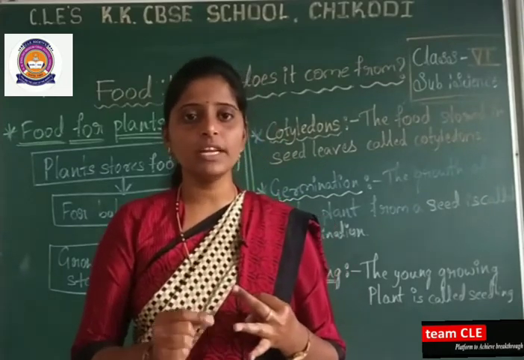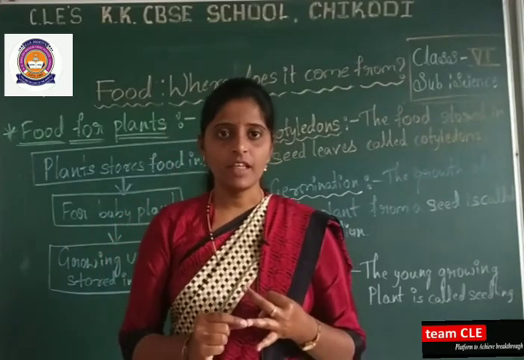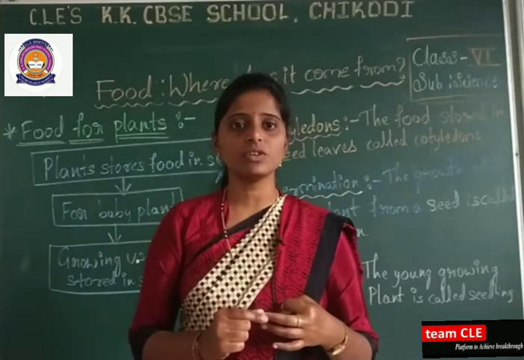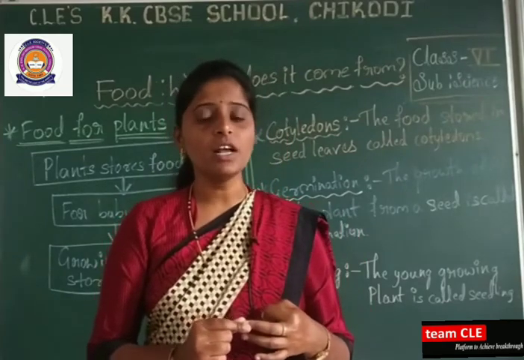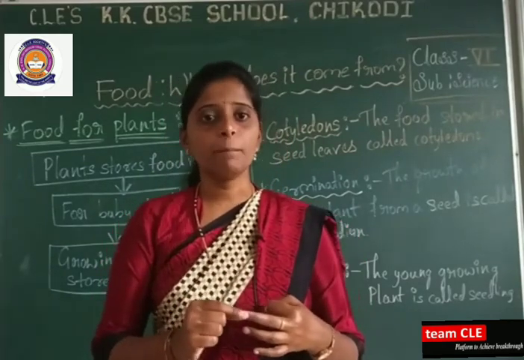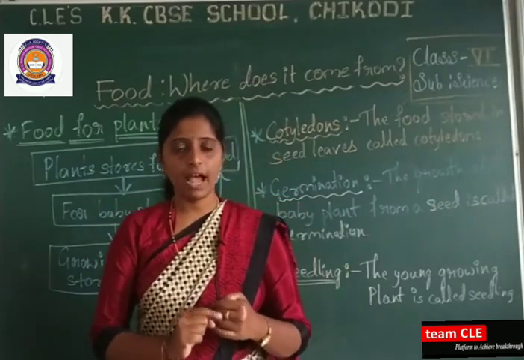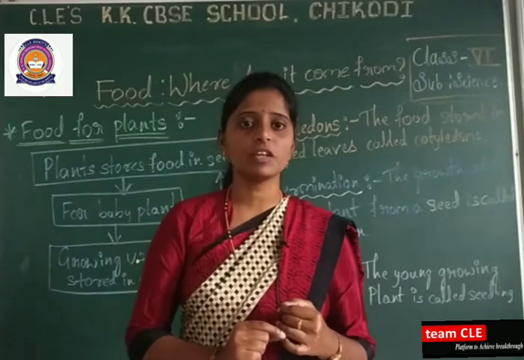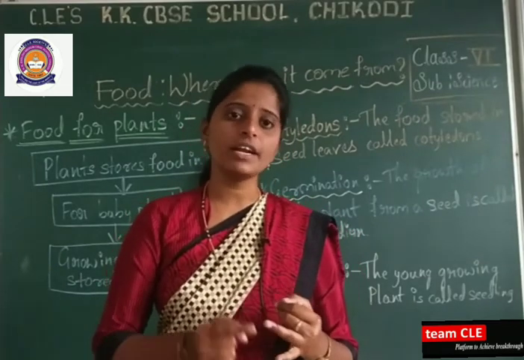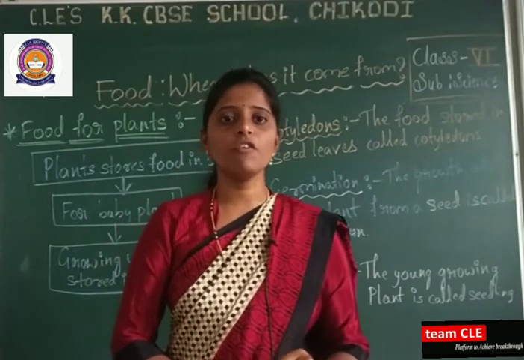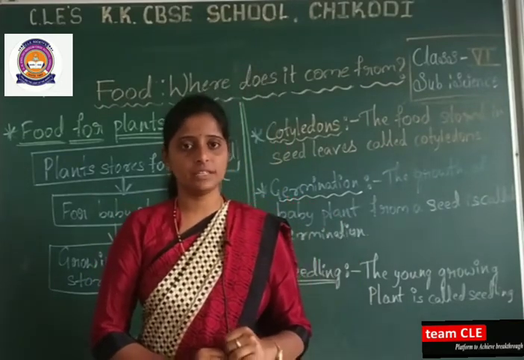Then what is the definition of omnivores, dear students? Omnivores are the animals which eat plants as well as animals as food. These are the three kinds of consumers we studied.